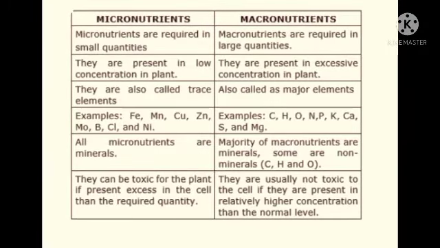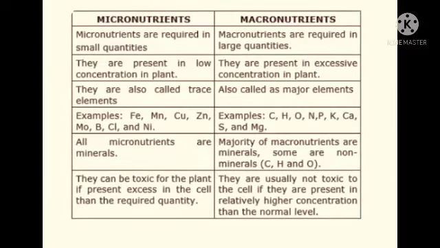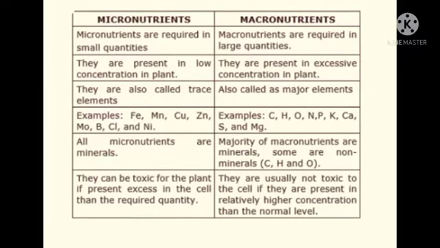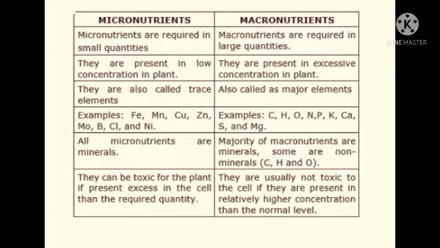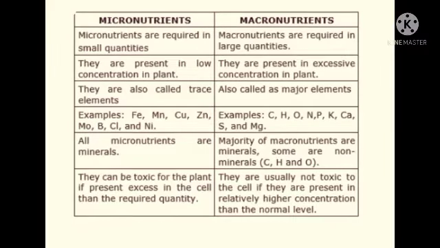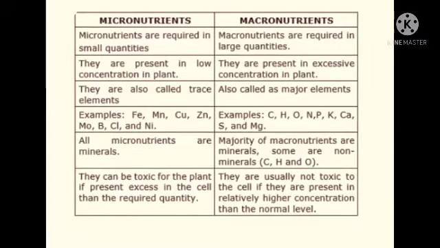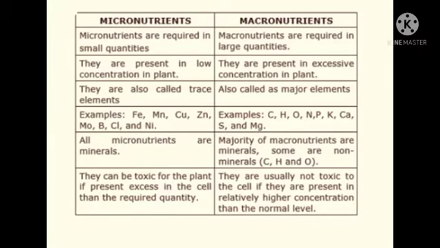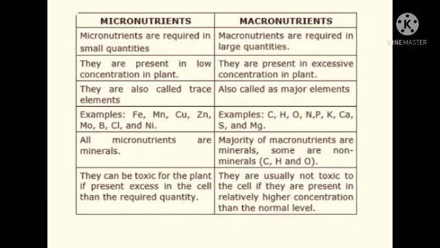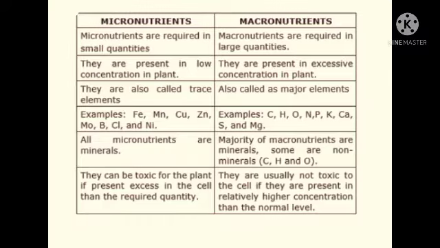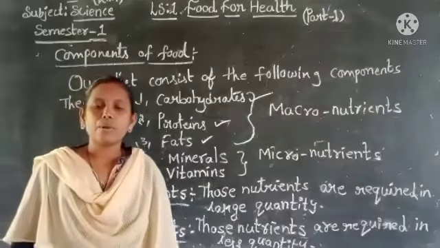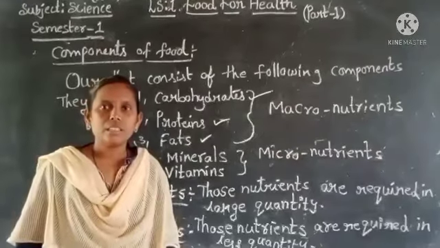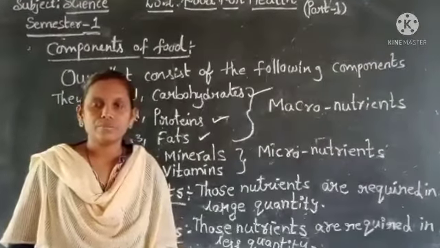Micronutrients can be toxic to the plant if present in excess in the cell. Macronutrients are usually not toxic to the cell even if present in higher concentration than the normal level.